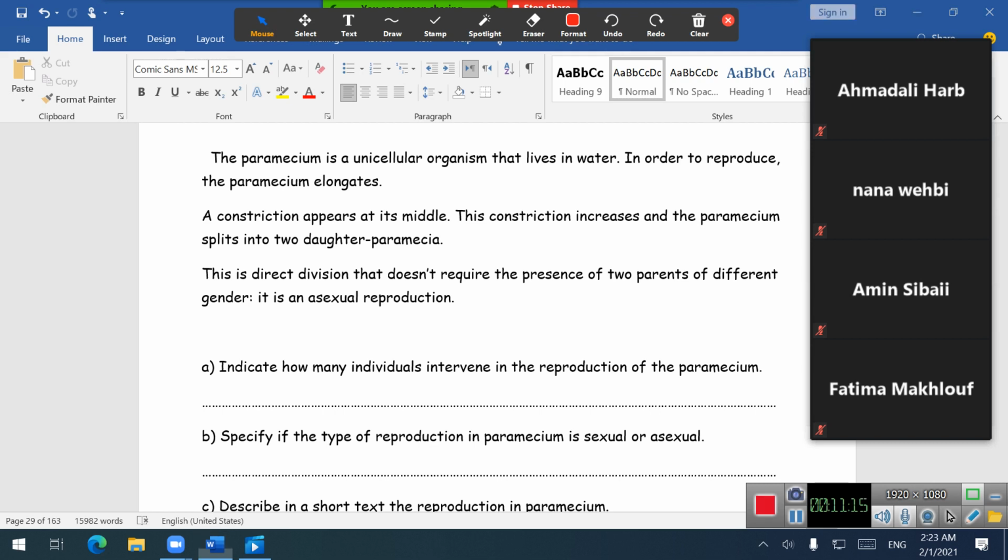Let's continue. This is direct division that doesn't require the presence of two parents or partners of different gender, so it is known as asexual reproduction. This direct division is known as asexual reproduction.